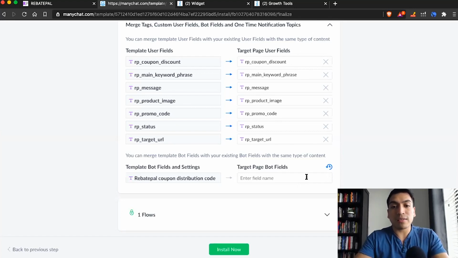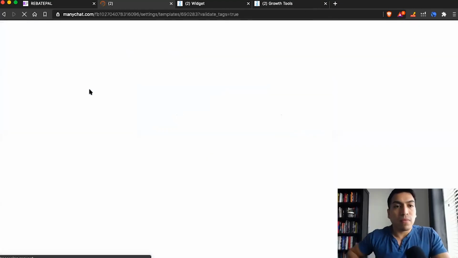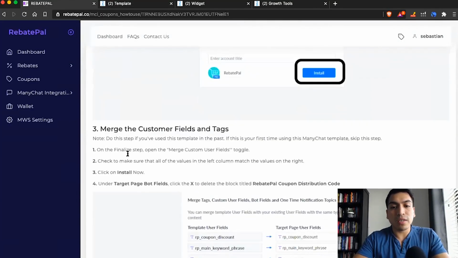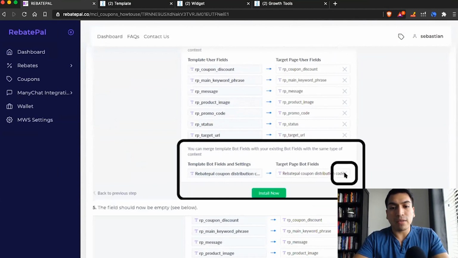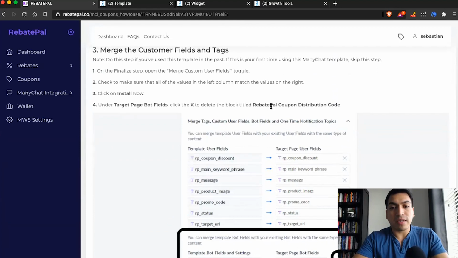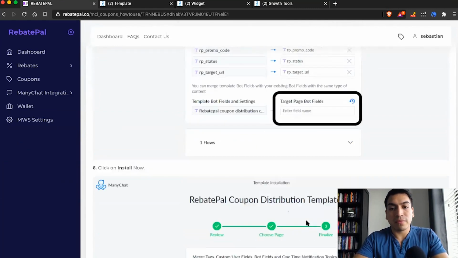But when you click on X, it'll add the unique code for your second, your third, your fourth, your fifth, because each campaign is going to have a unique code, and it'll allow us to put the unique code for the campaign right here. And this is, I believe, properly documented also on your page, right? Mm-hmm. Yeah, this is on the how-to. When you click on install, you can see here, you click the X. Under target page bots, under the X, click delete RebatePal coupon distribution code. Boom, you do that. Perfect. So it's empty now. And that's it.